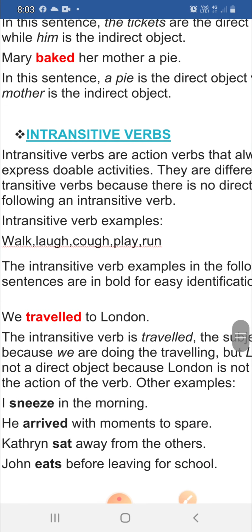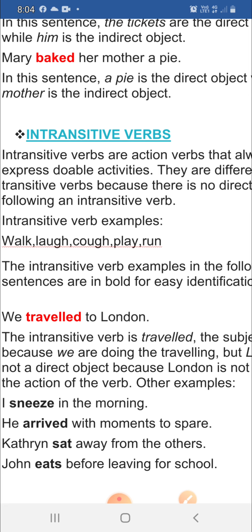Mary baked her mother a pie. Now in this sentence you see that a pie is a direct object, whereas her mother is the indirect object, because we are not telling anything about her mother. So mother is not the subject. Though mother is used as a noun, here it is used as an indirect object.